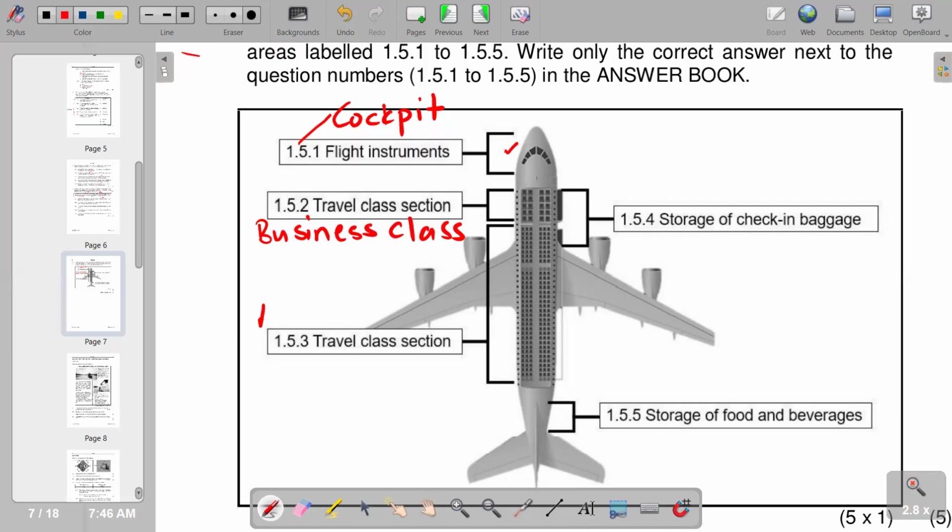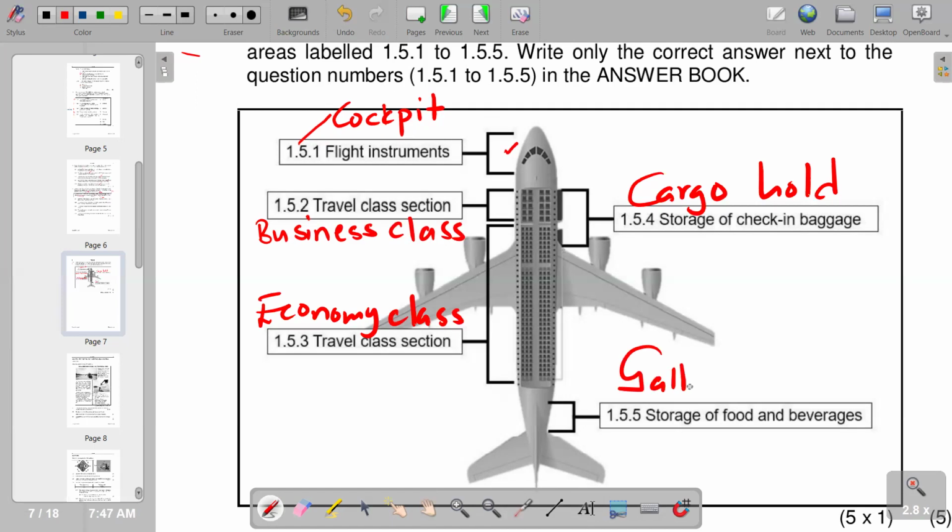So we have economy class, then 1.5.4, storage of check-in baggage. It is the cargo hold. Then 1.5.5, storage of food and beverages. It is the galley. So this is what we have in terms of representations of the sections that we are given.